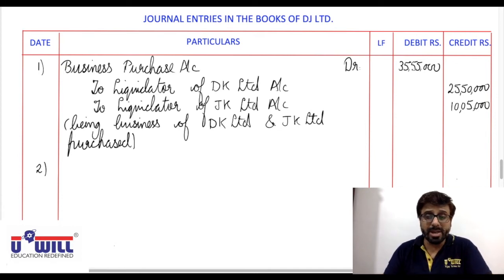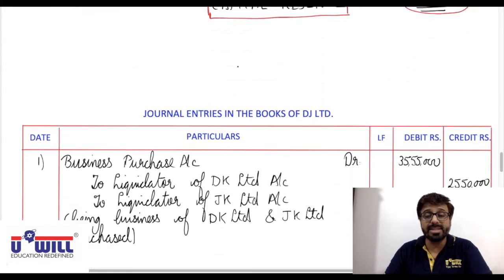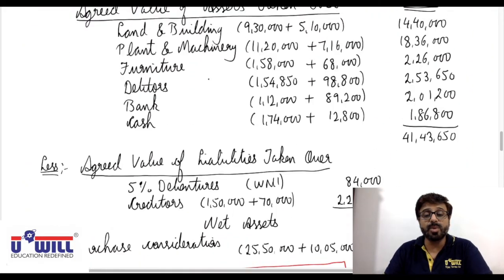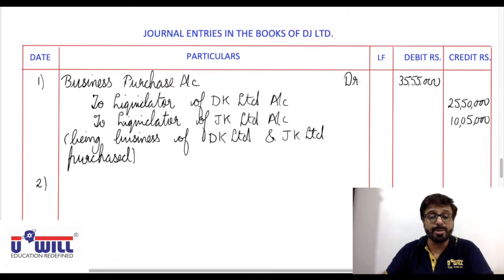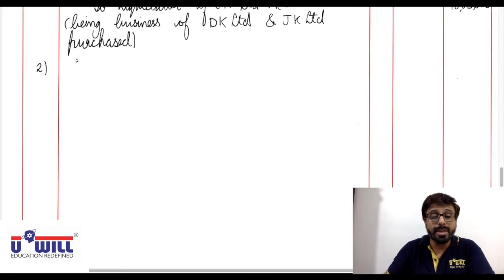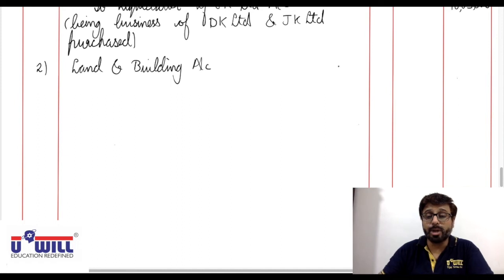The difference is goodwill or capital reserve; here we have capital reserve, we have already seen in the workings. So directly from this working note we will take up. Assets account debit means land and building account debit with 14 lakh 40,000.